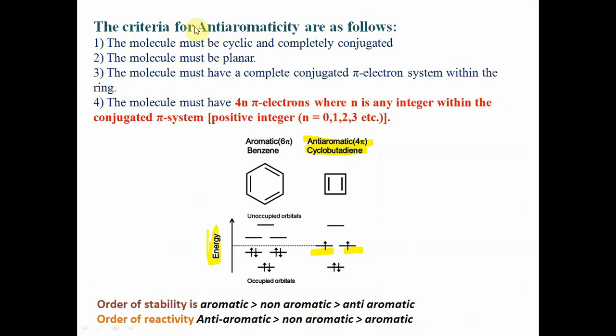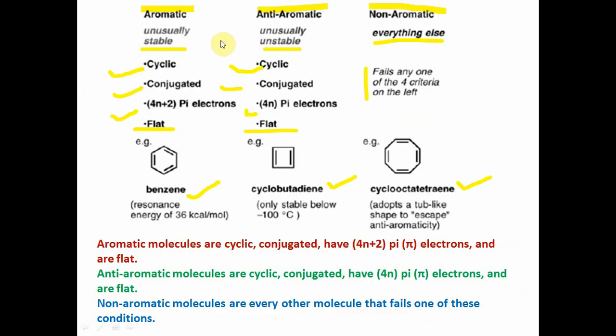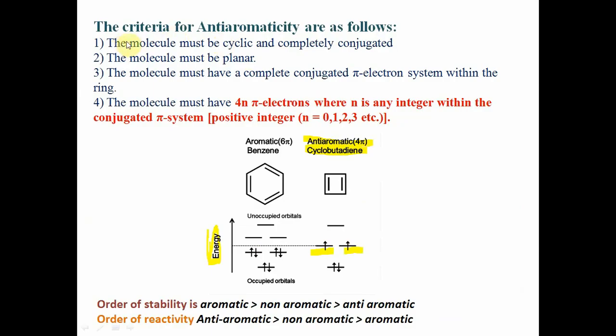Now, the criteria for anti-aromaticity are as follows. The molecule must be cyclic and completely conjugated, like aromatic. The molecule must be planar, like aromatic. The molecule must have a complete conjugated pi system within the ring, like aromatic.